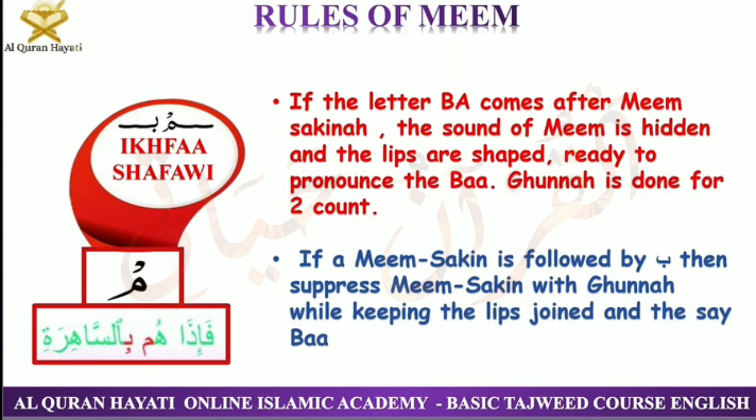What we do here is when Meem Sakin is followed by the letter ba, these both letters are from the same makhraj, right? And even the way to pronounce it is exactly the same. We close both our lips. That is why when we pronounce this letter Meem Sakin and letter ba together, there can be a chance that any one of the letters cannot be pronounced clearly. So we should hide the letter Meem in nasalization, that is to count gunna, and pronounce the letter ba clearly.